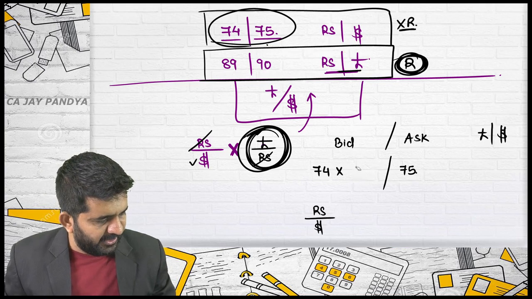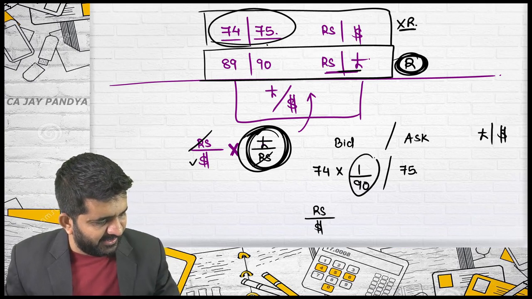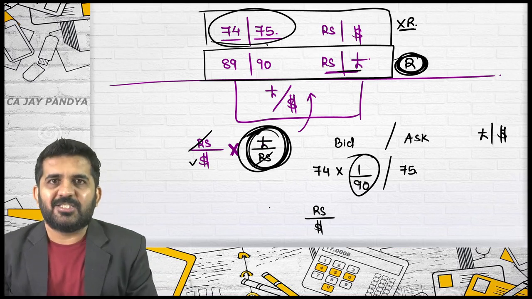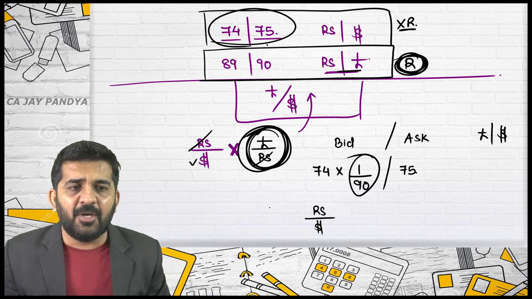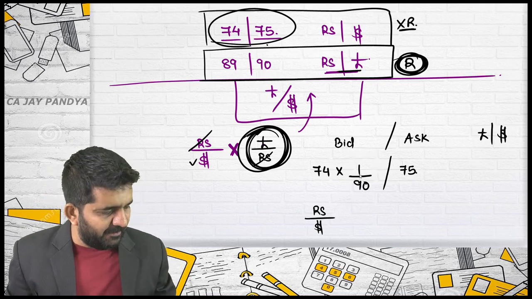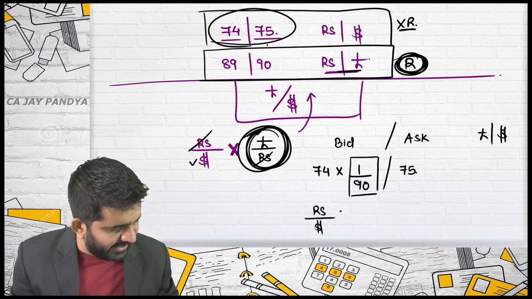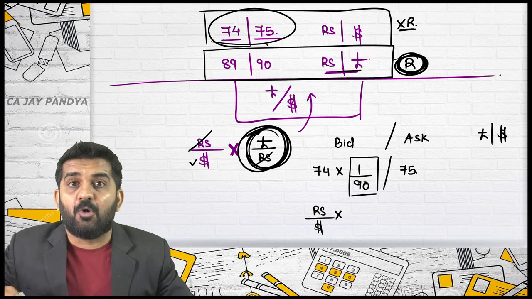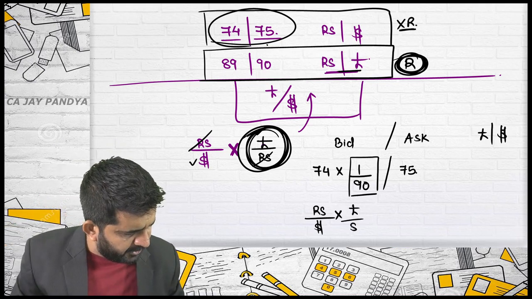No, no. It is 74 into 1 divided by 90. Where is the reciprocal? Is it alright? You are converting direct into indirect. Ask will become bid and bid will become ask. So it should be 1 divided by 90. Try to concentrate on what this rate is. 1 divided by 90 is not rupees per pound. I have done direct to indirect. So the rate is pound per rupees.